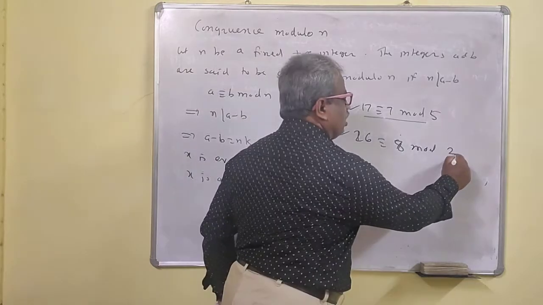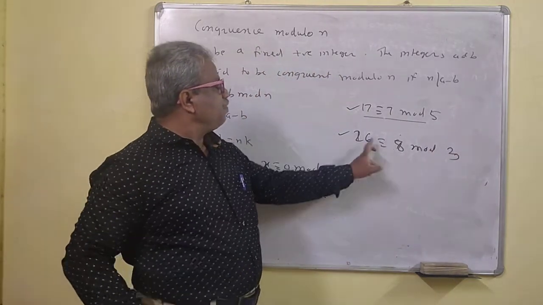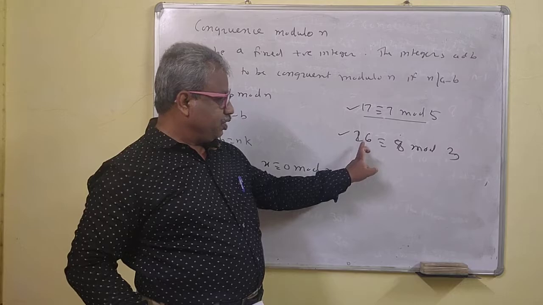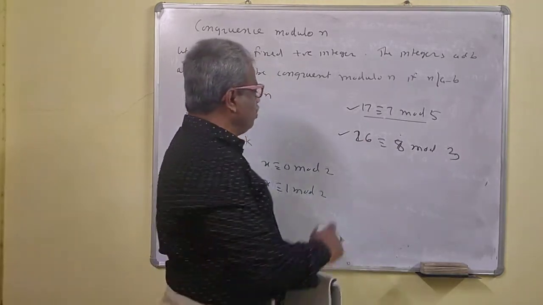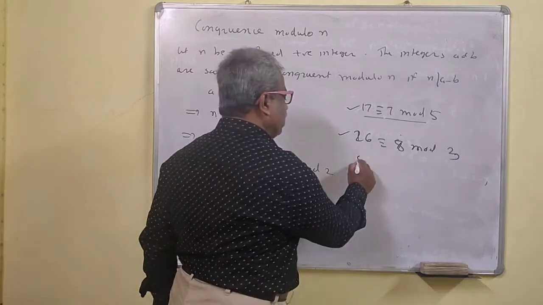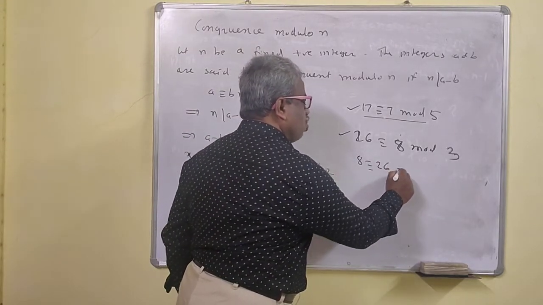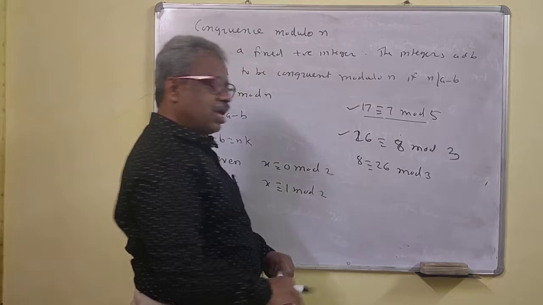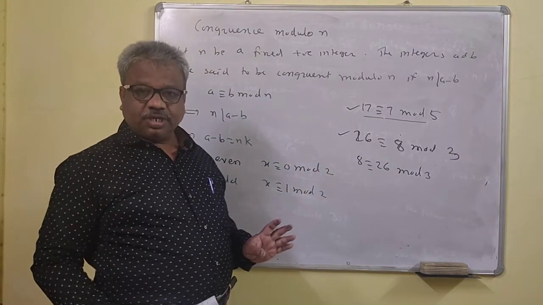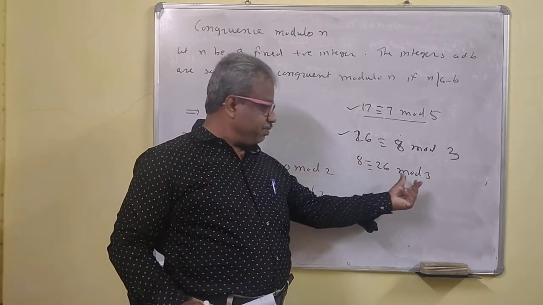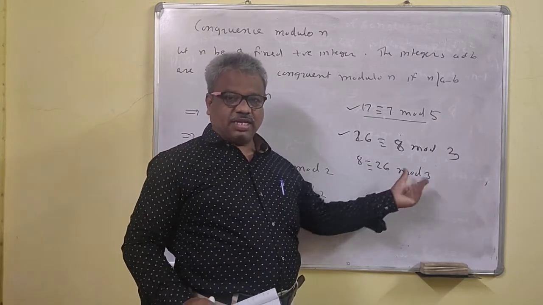What about mod 3 here? 26 minus 8 is 18. 18 is a multiple of 3. Yes, so this holds. Okay, so it may also happen that 8 is congruent to 26 mod 3. What is this? 8 minus 26 is minus 18. Minus 18 is a multiple of 3.